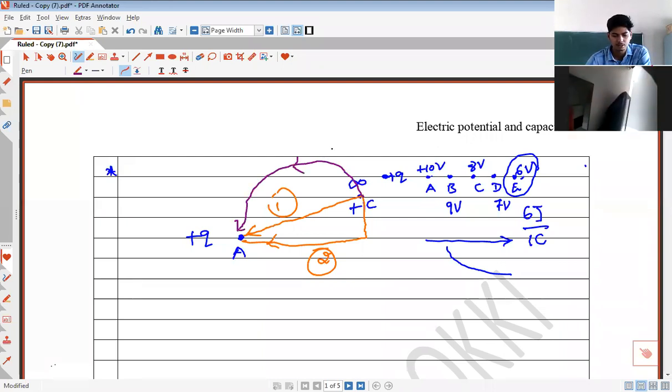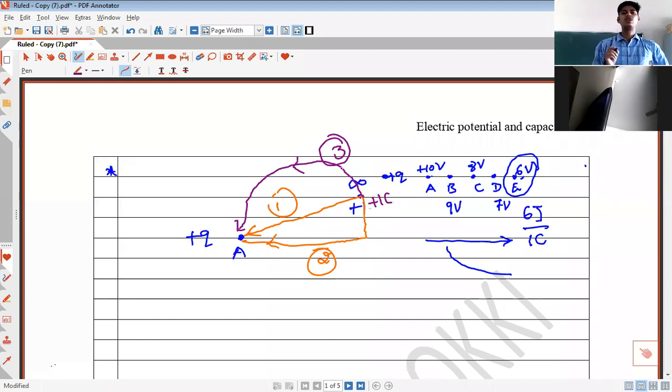This is the third path where the charge of 1 coulomb is moved from infinity to point A. So, I have moved the charge of 1 coulomb from infinity to point A along 3 paths, 1, 2 and 3. Can you tell me along which path the work done will be greater? See, I have moved the charge from infinity to point A along 3 paths as shown in the diagram. Can you tell me along which path I would have done more amount of work to move the charge from infinity to A?